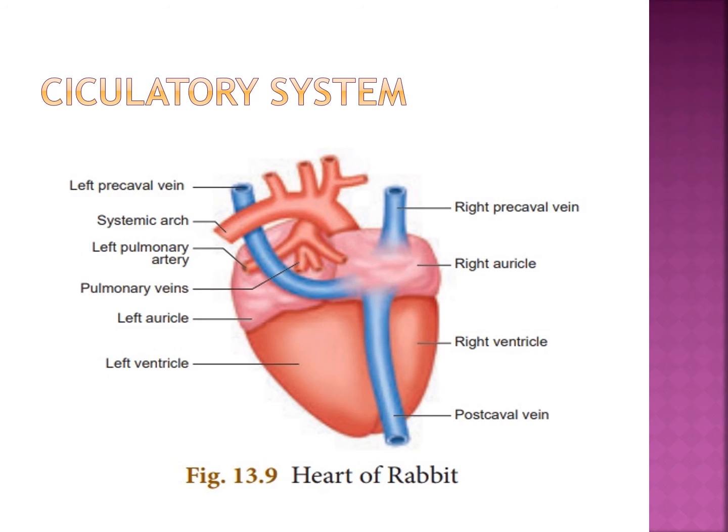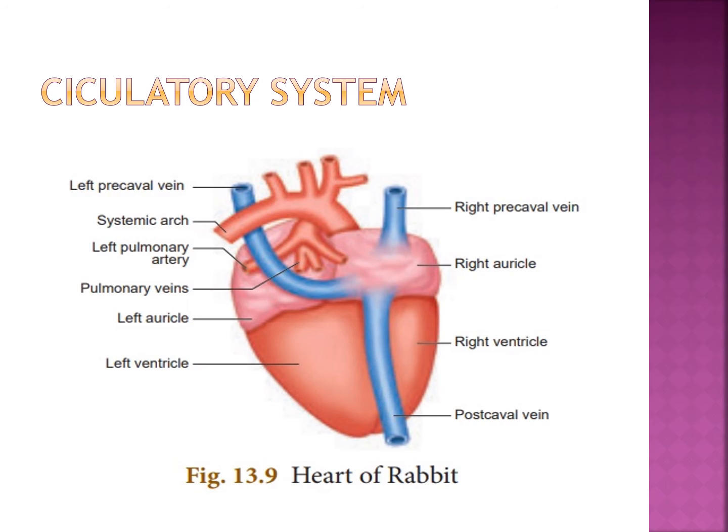The right auricle opens into the right ventricle by the right auriculoventricular aperture. In between the right auricle and right ventricle, one small hole is there. That is the auriculoventricular aperture. It is guarded by one valve.